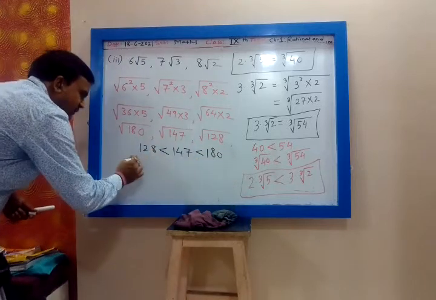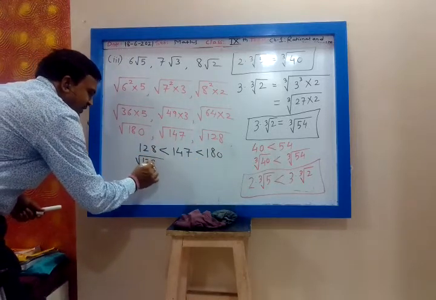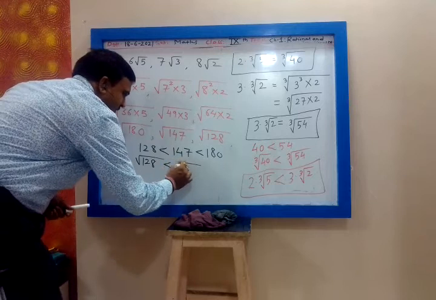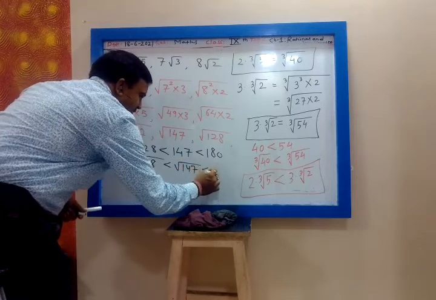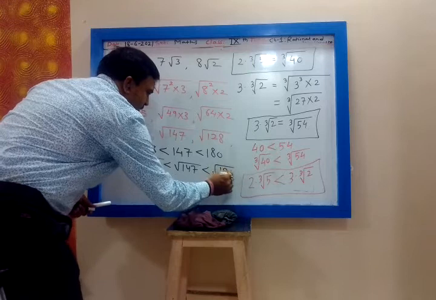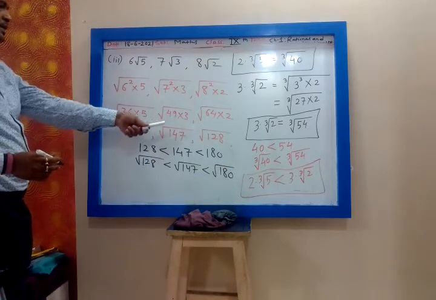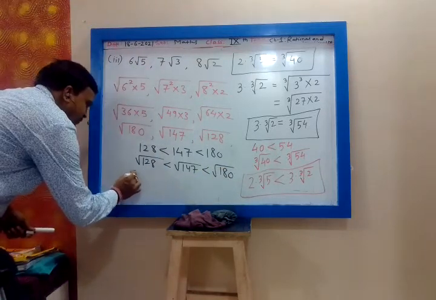Next step, I will take square root. So square root of 128 is less than square root of 147, which is less than square root of 180. But what is square root of 128? That is my number 8 root 2.